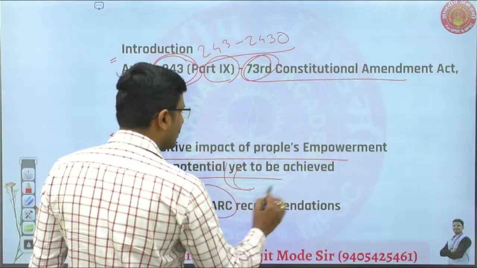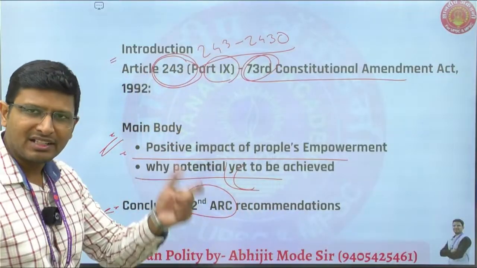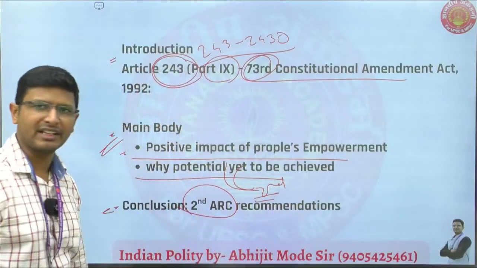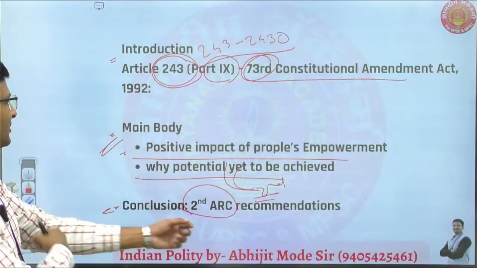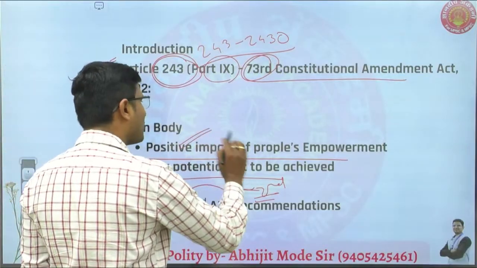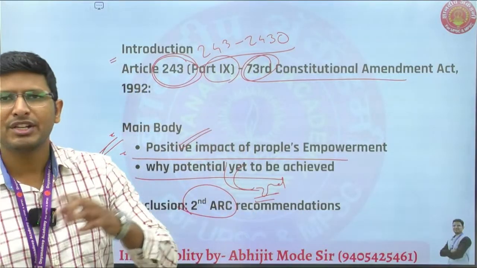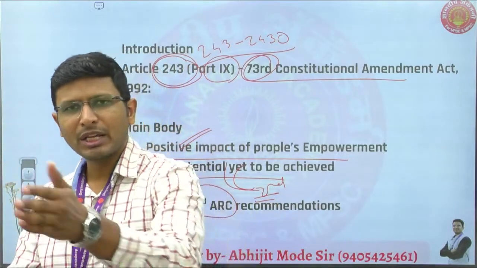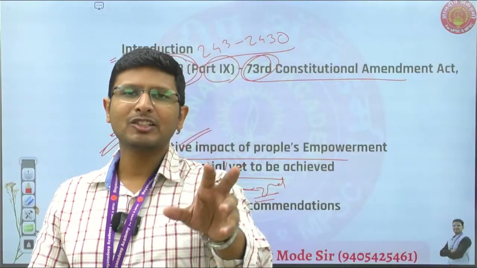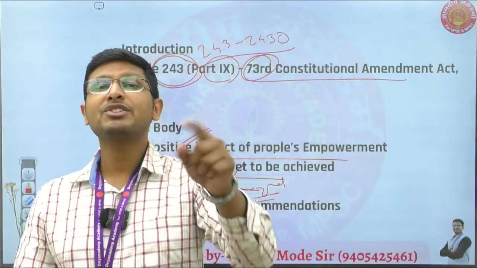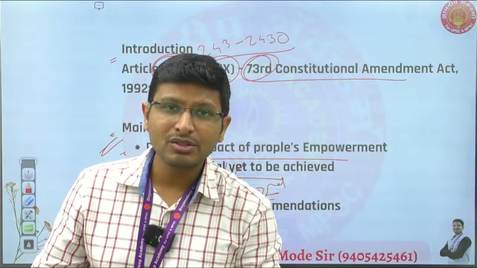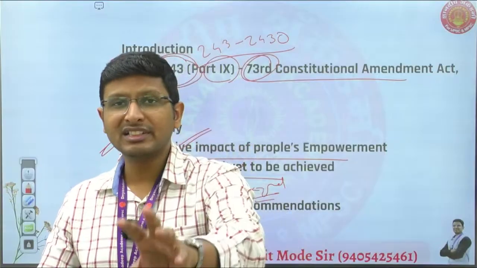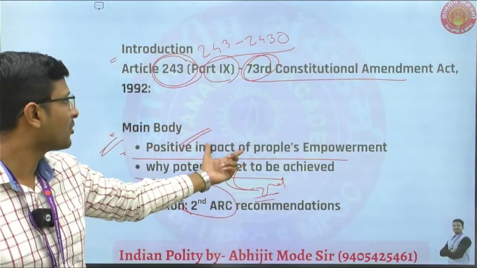Herein also, in these challenges you can mention about the second ARC, and in the solution also you can mention about the second ARC, second Administrative Reforms Commission. In this aspect of positive impact on the people's empowerment, you can mention about the Gram Sabha, people's participation is there. Scheduled castes, scheduled tribes and women got the reservation. That aspect also you can mention about. You can mention about the 11th Schedule of the Indian Constitution where 29 subjects have been given or transferred to the Panchayat Raj bodies. All these aspects you will write about people's empowerment.